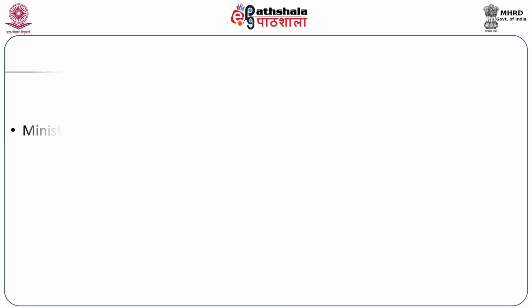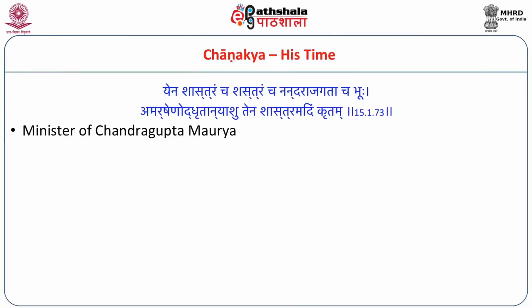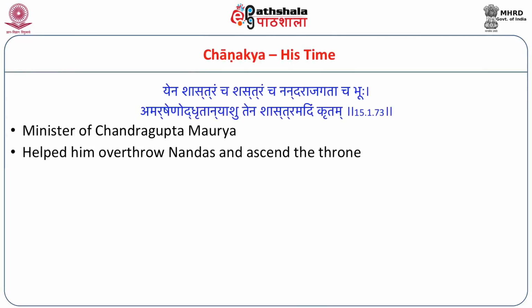By whom the scriptures and weapons, and also the land occupied by Nanda, were all rescued instantaneously, by such a Chanakya, this Shastra is being written. So we know from this that he is the minister of Chandragupta Maurya, that he helped him overthrow the Nandas and ascend the throne.